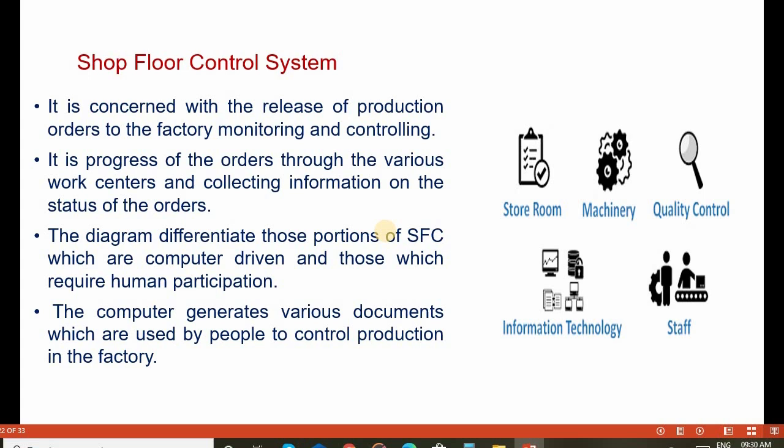The diagram differentiates those portions of shop floor control which are computer driven and those which require human participation. The computer generates various documents which are used by the people to control production in the industry.